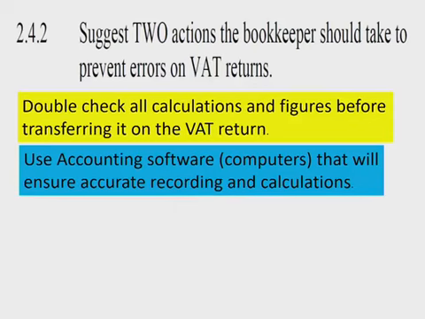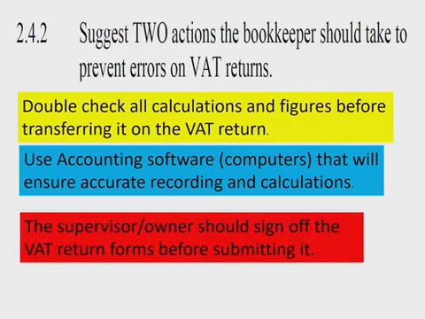We can also use accounting software to ensure accurate recording and calculations. Right? So we need to double check the figures, and in the accounting software, normally the VAT return is done online. You just have to make sure that you do it accurately. And then also the supervisor or the owner should sign off the VAT return before submitting it to SARS. Okay? So it's double check. You can use accounting software, and then the supervisor or the owner will have to double check and sign off the VAT return before submitting it.